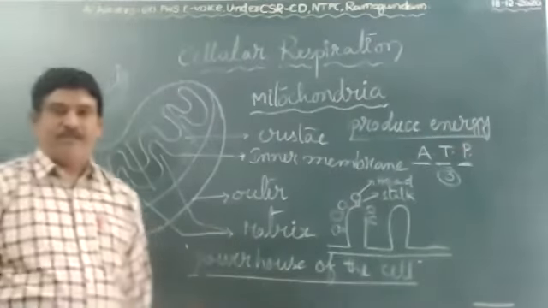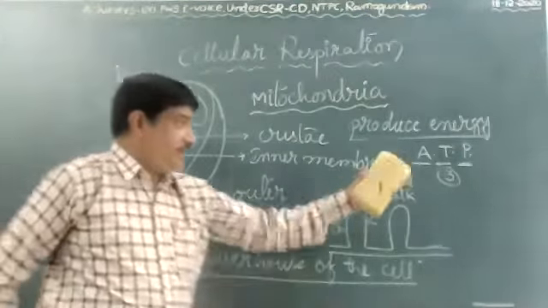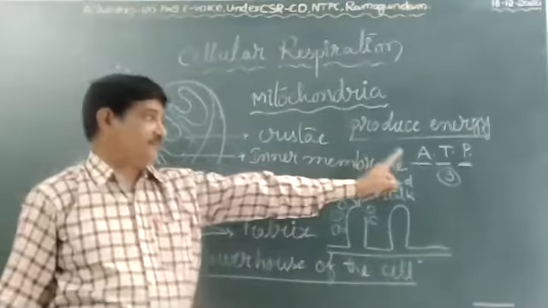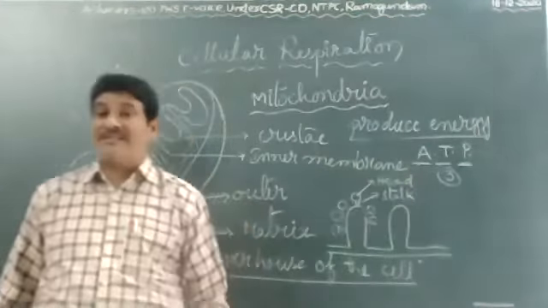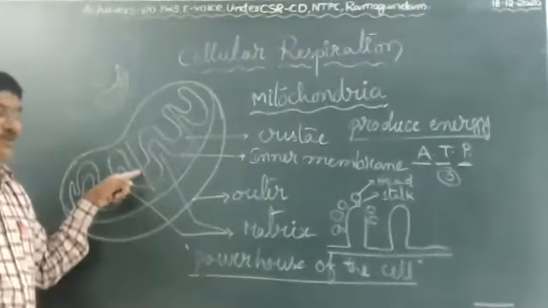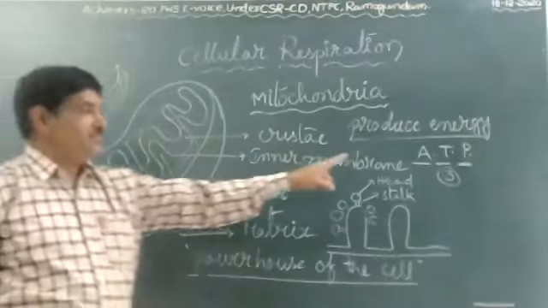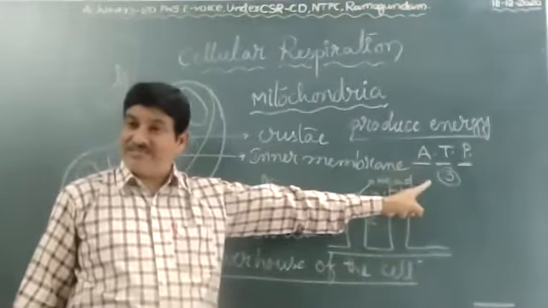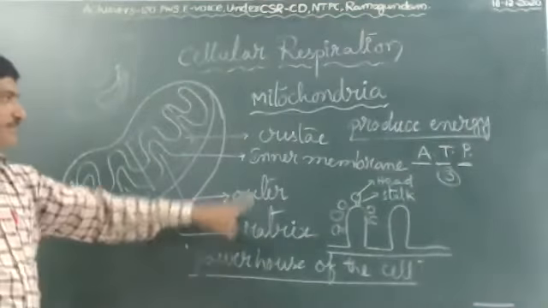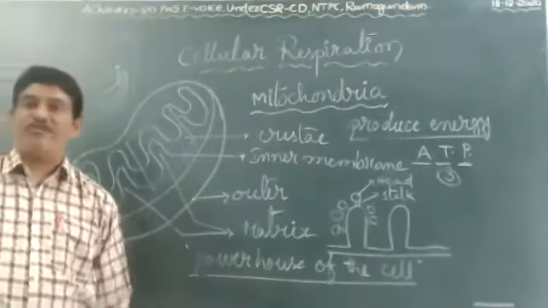That's why ATP is also called the currency of the cell. Where is it the currency? In the mitochondria. Which organelle is called the powerhouse of the cell? Mitochondria is also called the powerhouse of the cell.